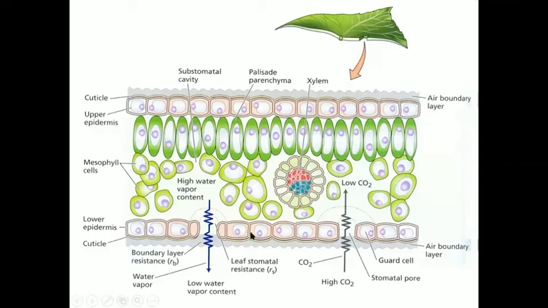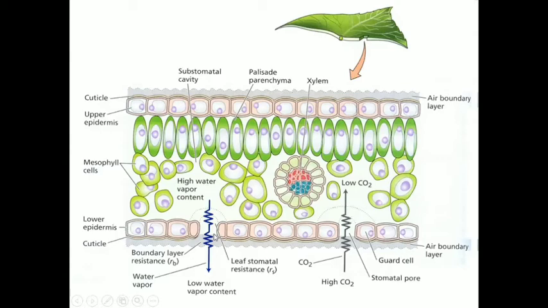As per the principle of diffusion, we can once again recall the definition of diffusion: the movement of any particle, whether solid, liquid or gaseous, from the region of its higher concentration to the region of its lower concentration. So as per this principle, the water vapor present in high concentration in the leaf moves outside into the atmosphere because of the diffusion pressure deficit. There is a difference between the two, from maximum to lower, so this water vapor is lost into the atmosphere.